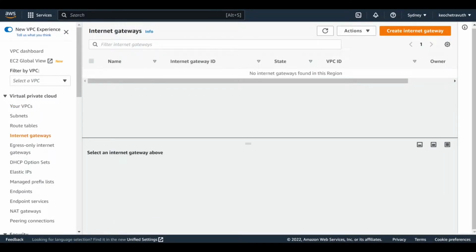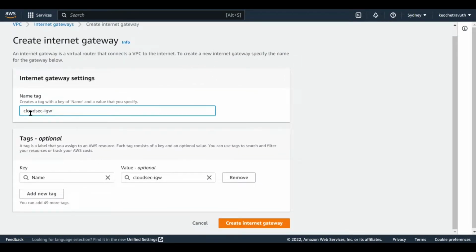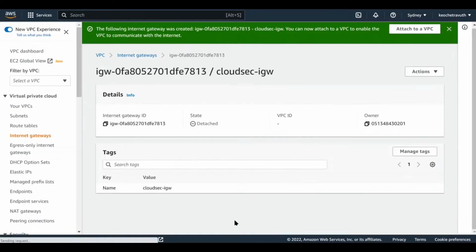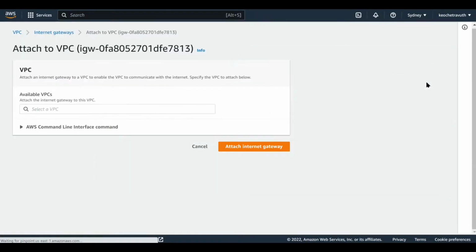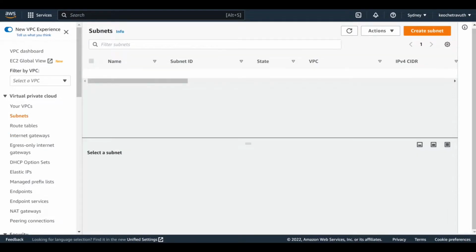In order for instances to connect to the internet, we have to configure internet gateways. To do that, just go to internet gateways and then create. Here you just need to put a name, let's say CloudSec internet gateway, and then use the default tags and create one. You can see the state is now detached. We can choose the action Attach to VPC and choose the VPC we have created, then attach the internet gateway. Next, we're going to create subnets.